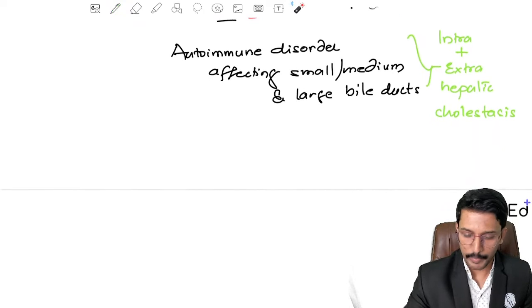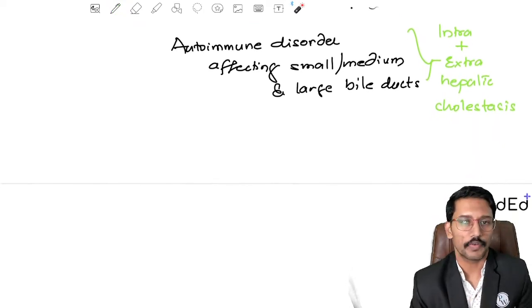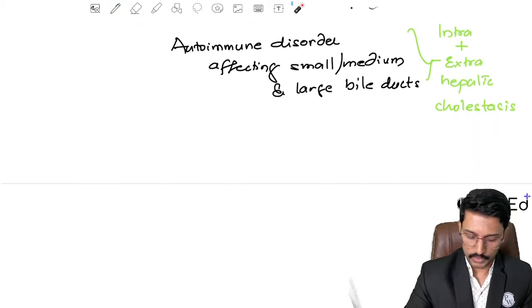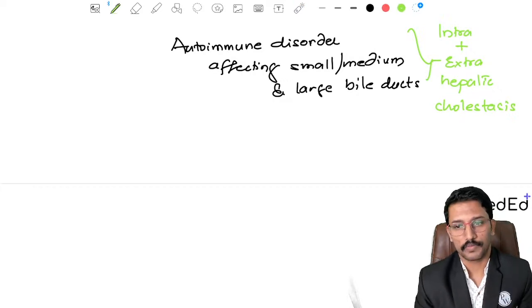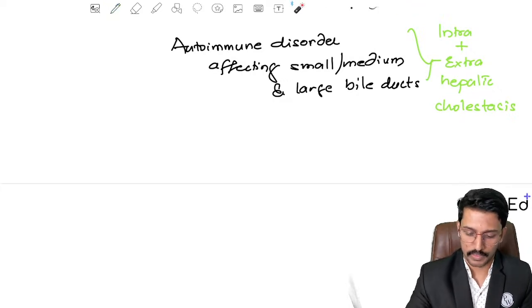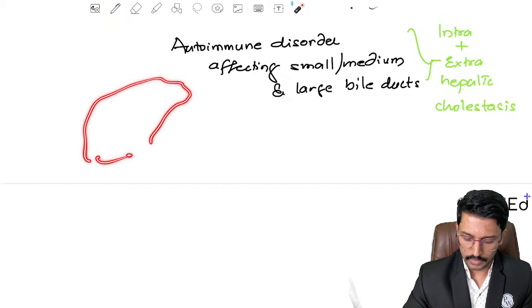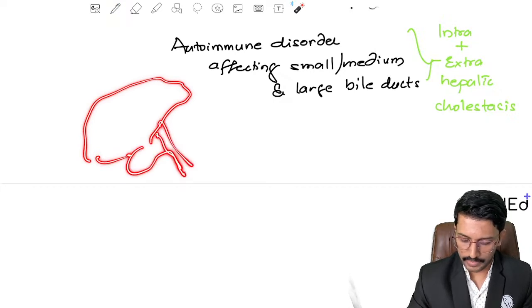Now, if there is extrahepatic cholestasis, can we confirm it with imaging? Yes. So intrahepatic cholestasis cannot be confirmed with imaging, but extrahepatic, see, imagine if this is your liver, right? This is your bile duct joining your duodenum. If there is an obstruction here, right?